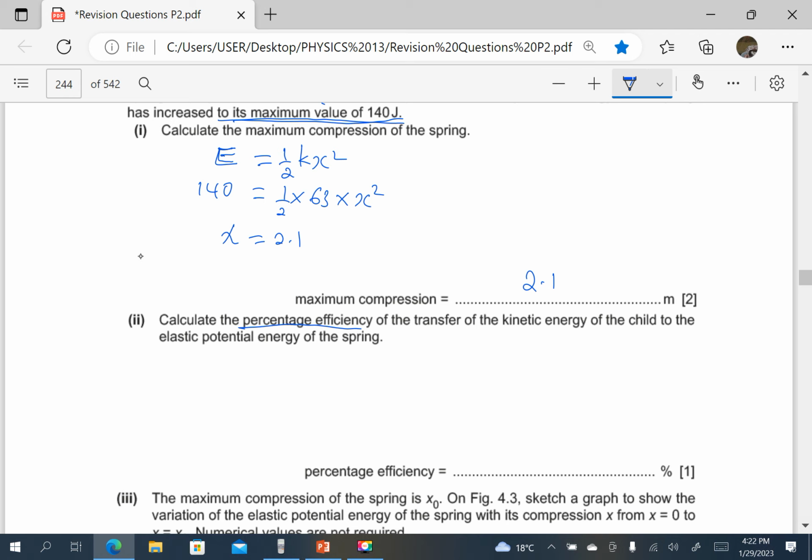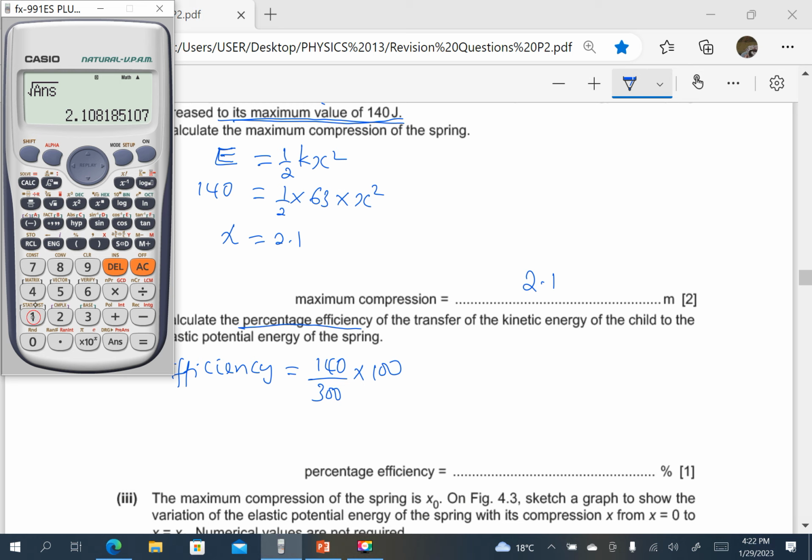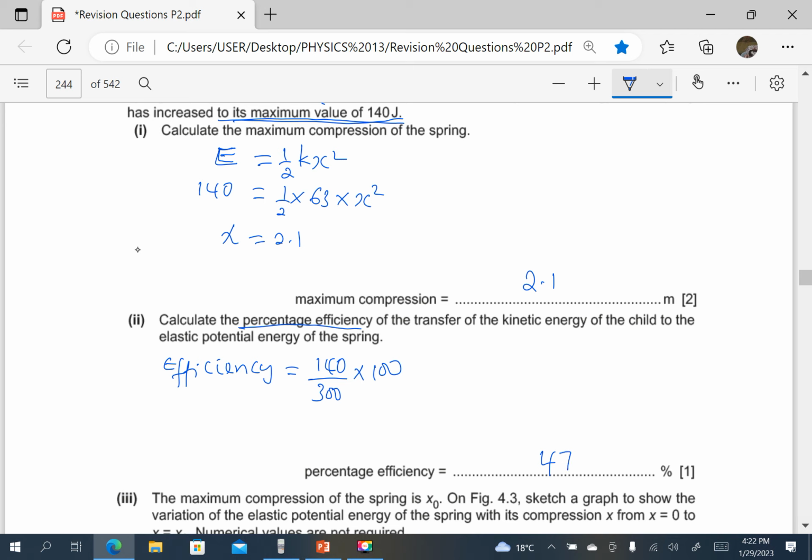So efficiency is equal to the elastic potential energy, 140, divided by the energy input, which is 300 from kinetic, times 100, which is 46.6 recurring, that is 47%.